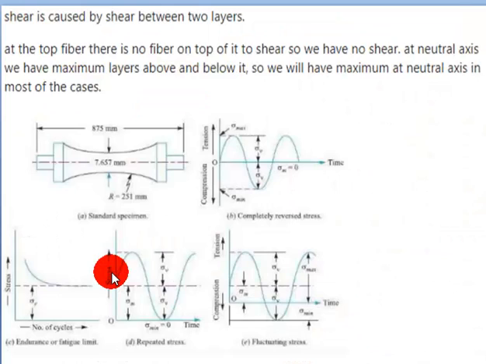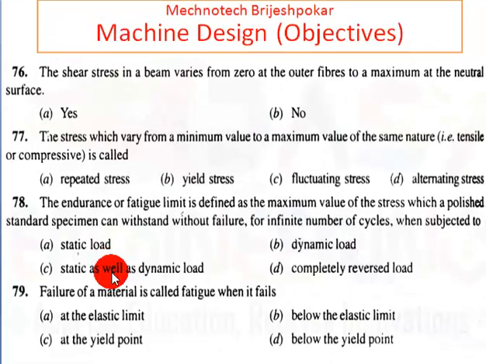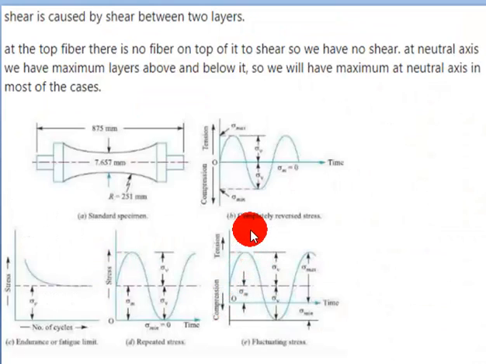Okay, then 80. Here you can see this is a completely reverse stress. Like from the center, the maximum and minimum will be the same. Okay, and here you can say this is a fluctuating stress. So this is the difference between these two, completely reverse stress, and this is a fluctuating stress, and this is a repeated stress. You can see here the reference line is over here, and minimum stress is 0, and here this is a maximum stress.